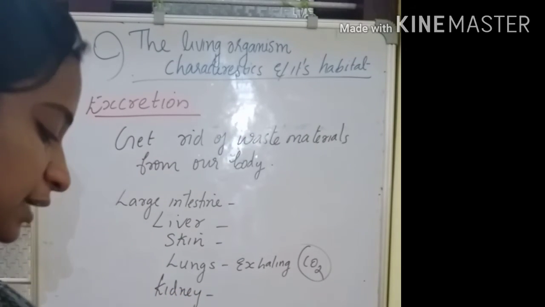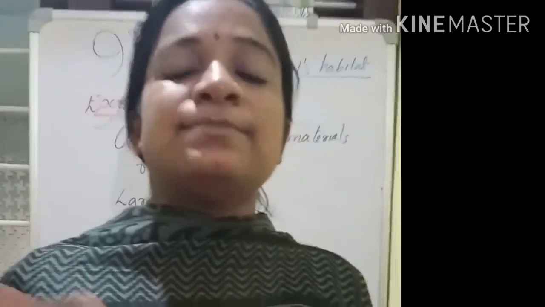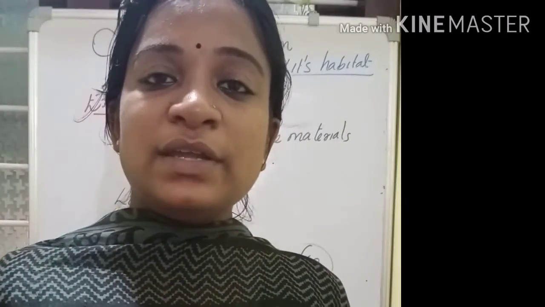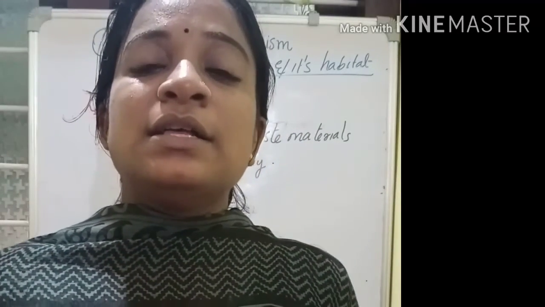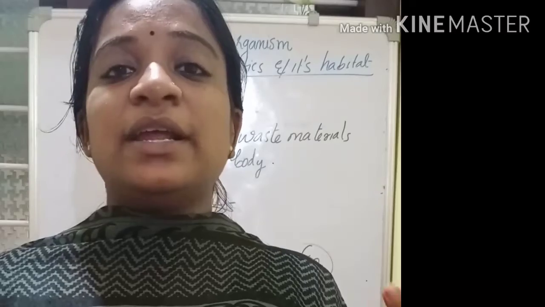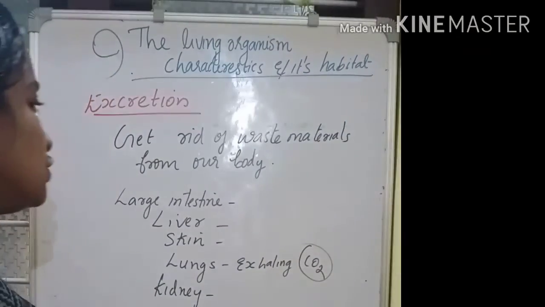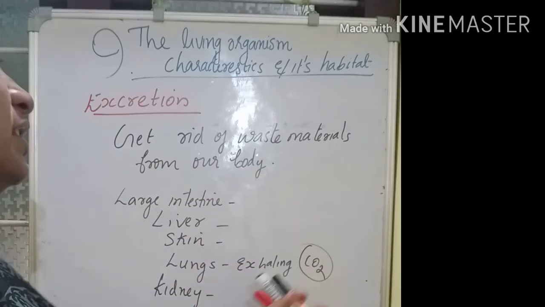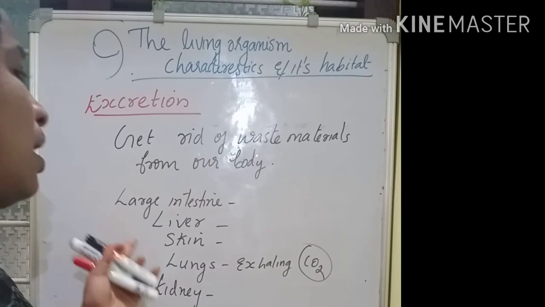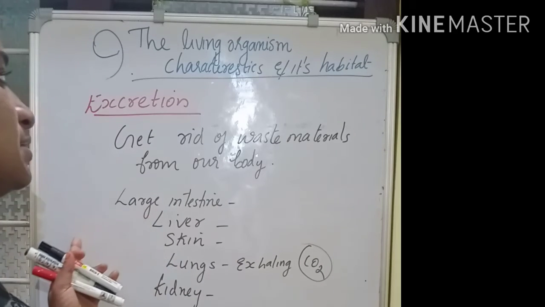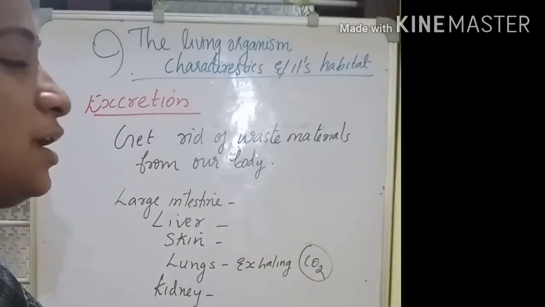We are urinating, right? We are removing the unwanted waste materials from our body through urine. So these are the different organs which help us get rid of the waste material.